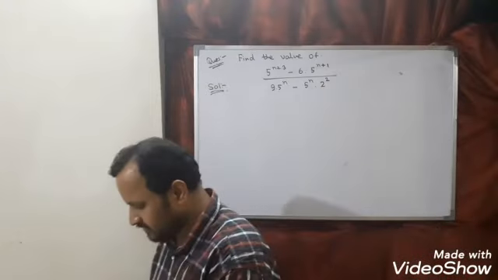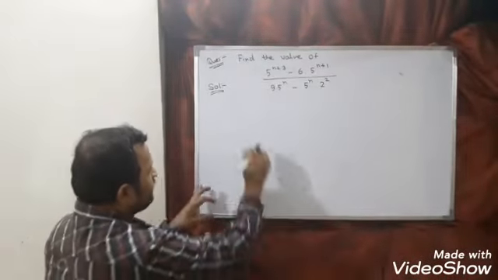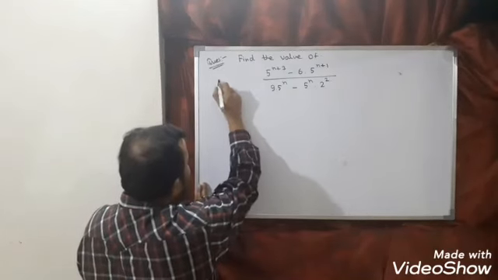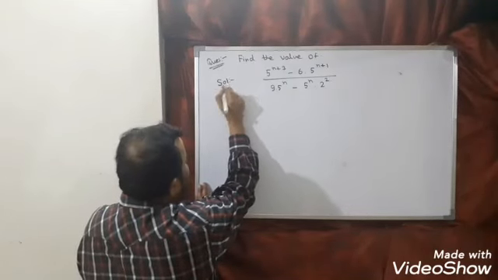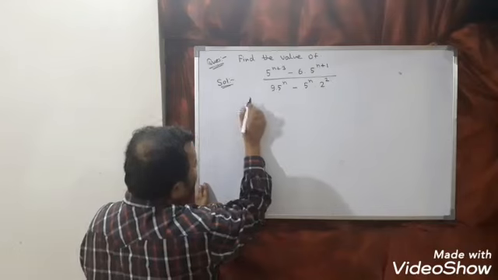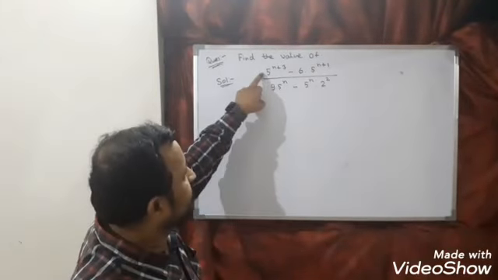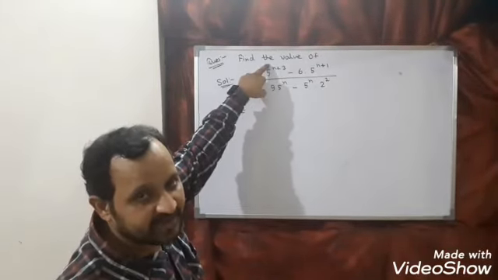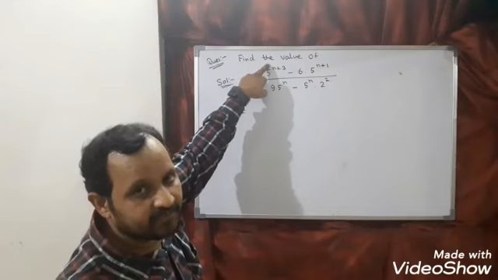So we have to find the value of this. Now look here. So a power m plus n we can write as a power m into a power n. First law.